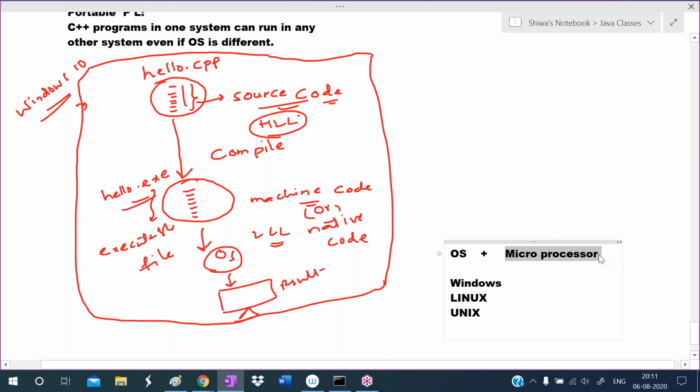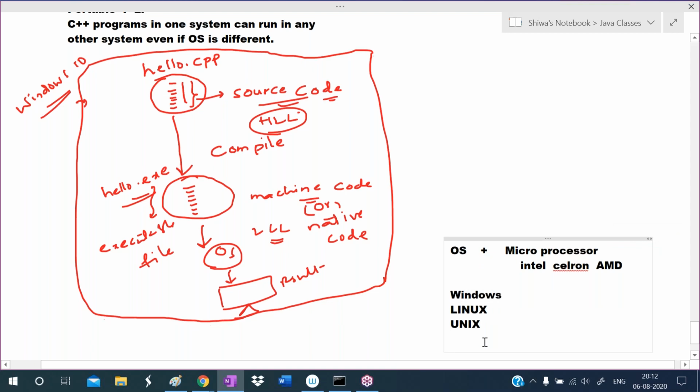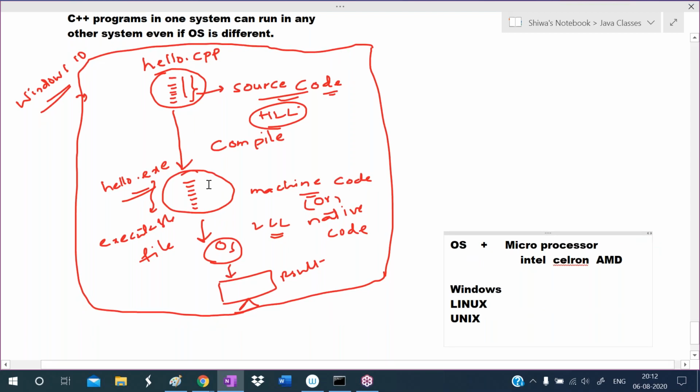Like that for microprocessors also. What are the examples of microprocessors? The most famous microprocessor is Intel. Celeron is a microprocessor, AMD is a microprocessor. The instructions which can be understood by the Intel microprocessor may not be understood by Celeron or AMD. The instructions understood by the AMD microprocessor may not be understood by Celeron or Intel. So every microprocessor has its own language, and every operating system has its own language. Based on our system's operating system and microprocessor, this machine code will be generated.